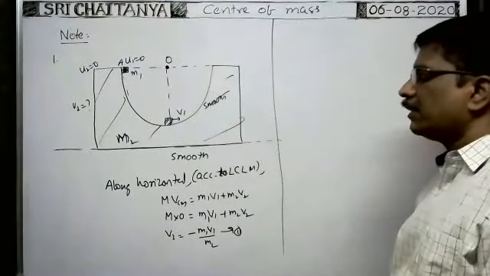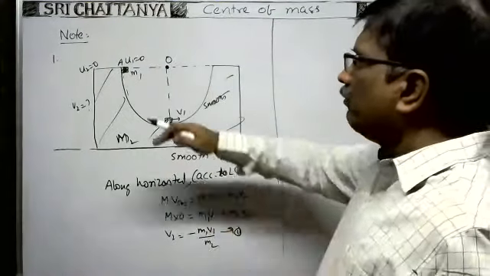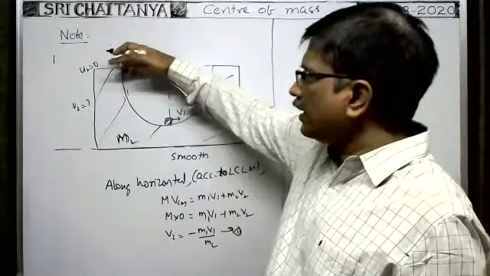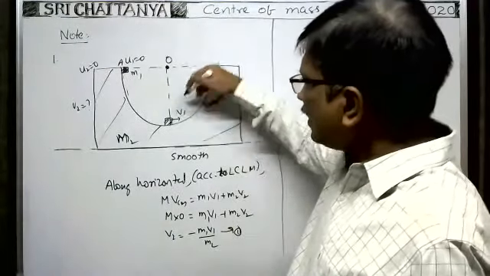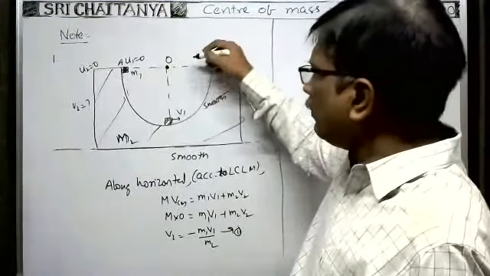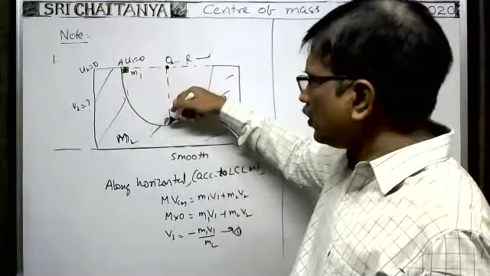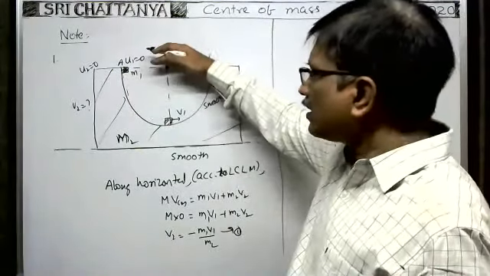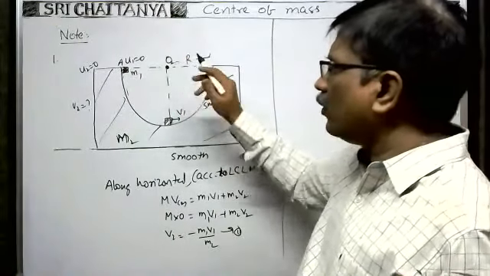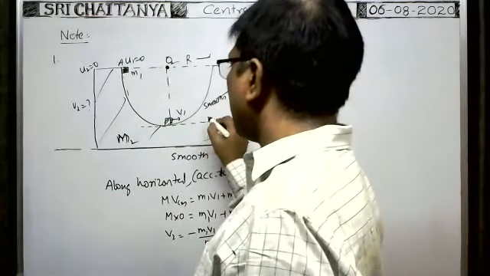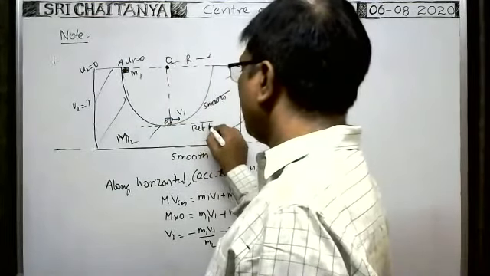One more relation we can write. Suppose the radius of the hemispherical path is r. Whenever the body comes from this position to this position, it comes down through a distance equal to r. So it is the lowest point of the path, which is why you take this as the reference line.